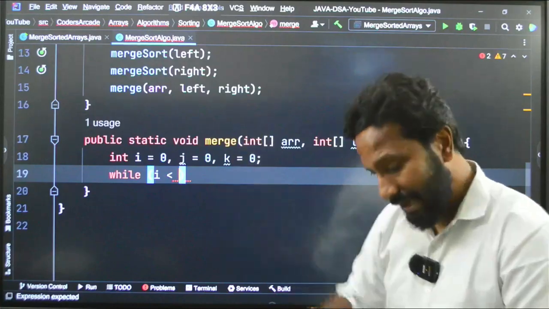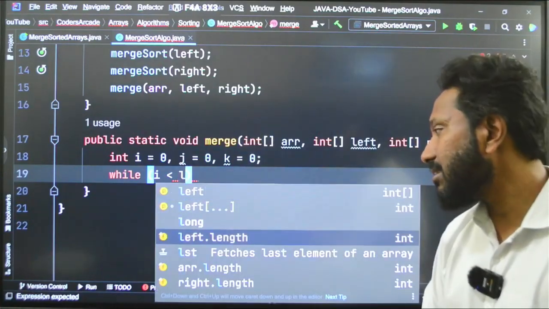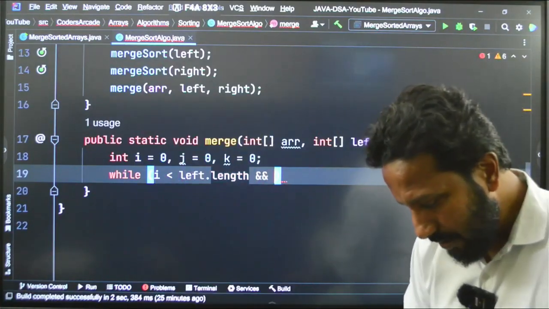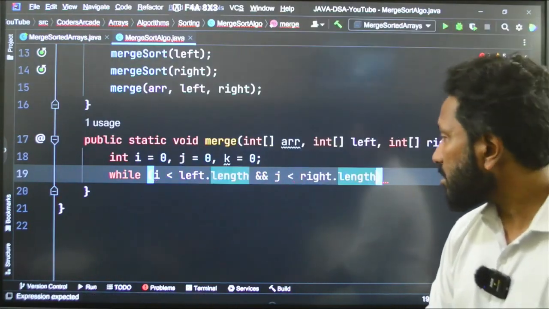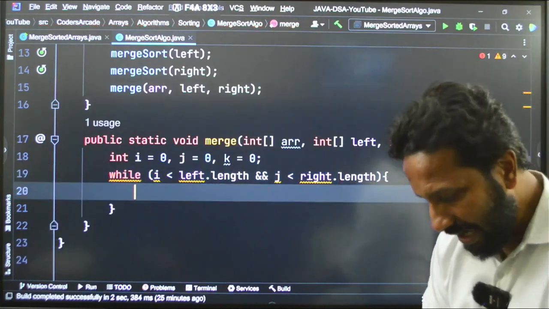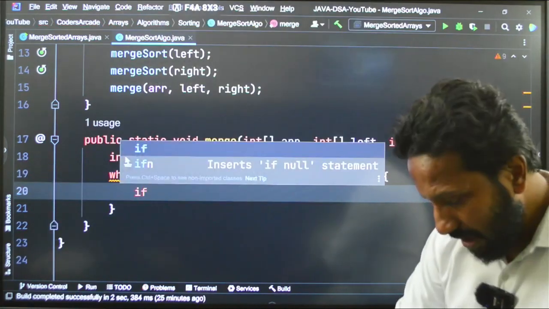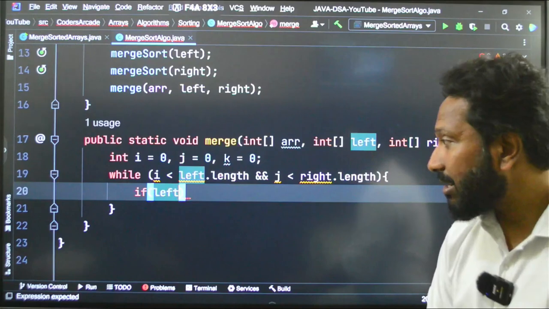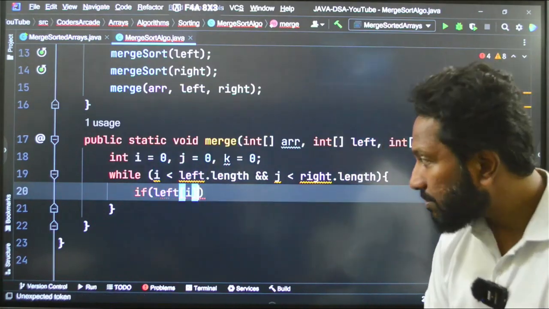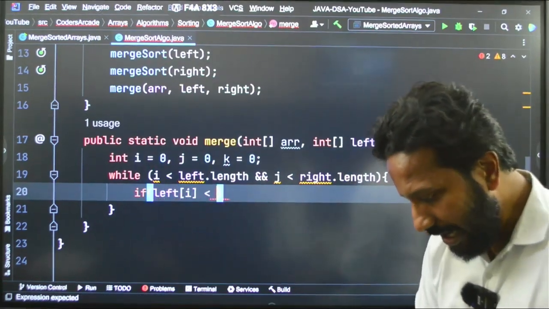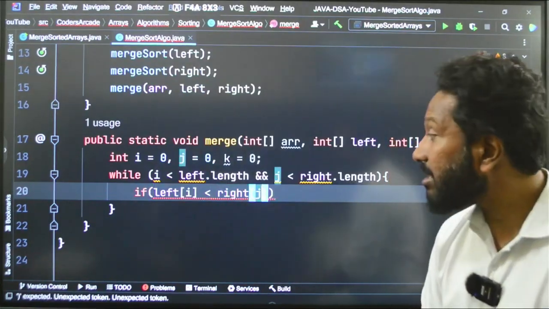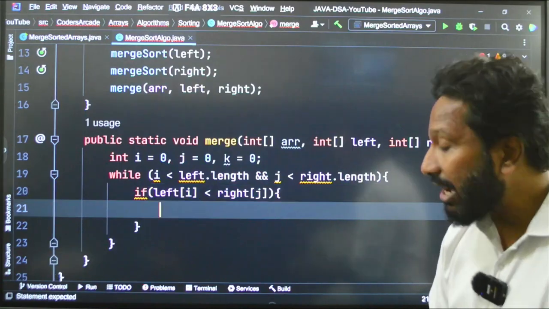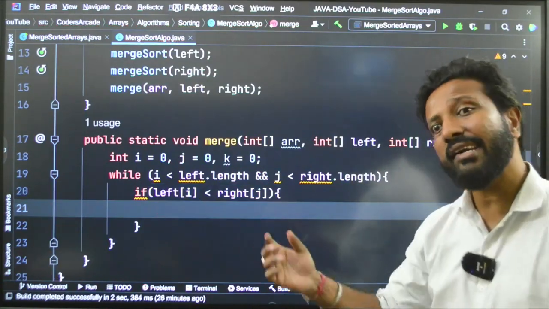The left array length, I can say left.length, correct, and j is less than right.length, correct, this one. What do I do? I will check if our element from the left hand side, left of i, is less than the element from the right hand side, right of j.